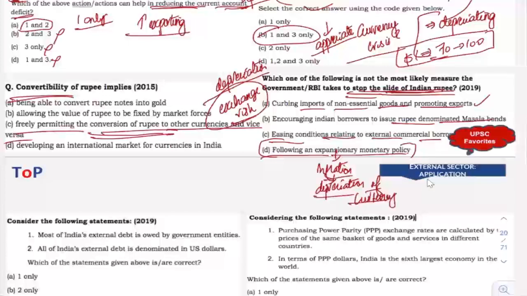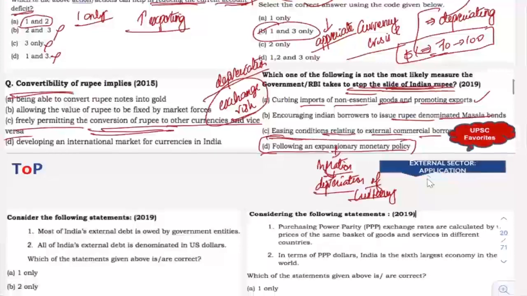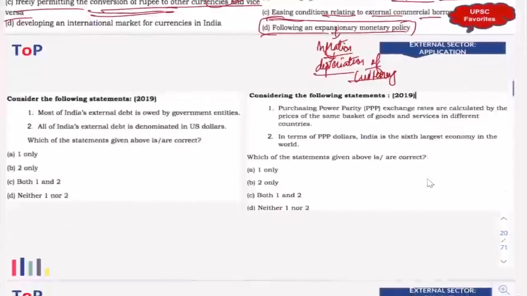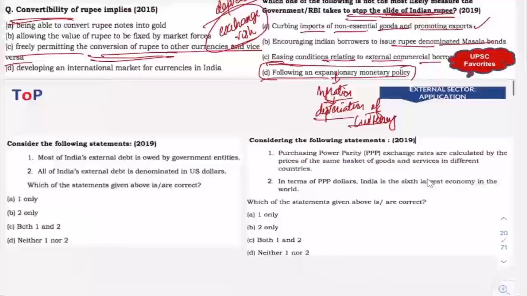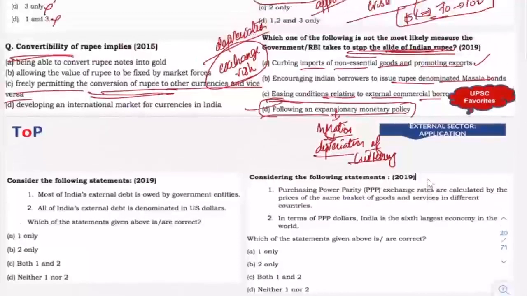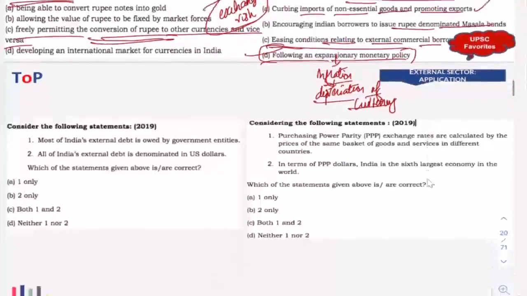Clear? So that will not be done by the government. So the answer is following an expansionary monetary policy, because that will lead to slide of Indian rupee. Clear? So understand the concepts.